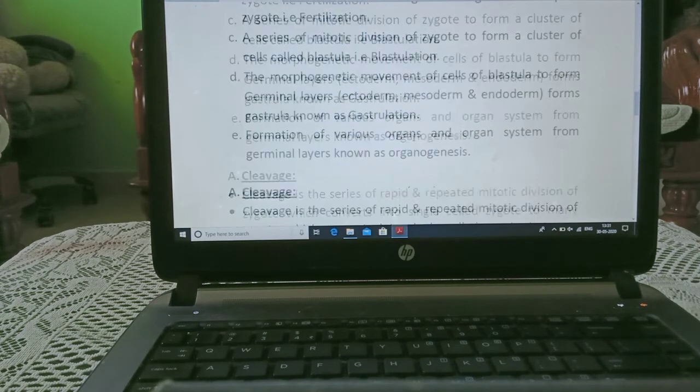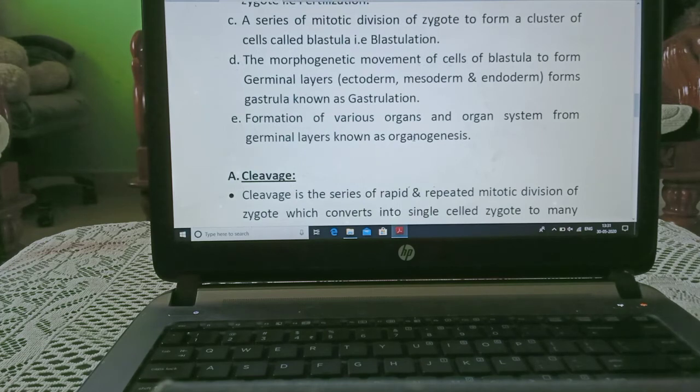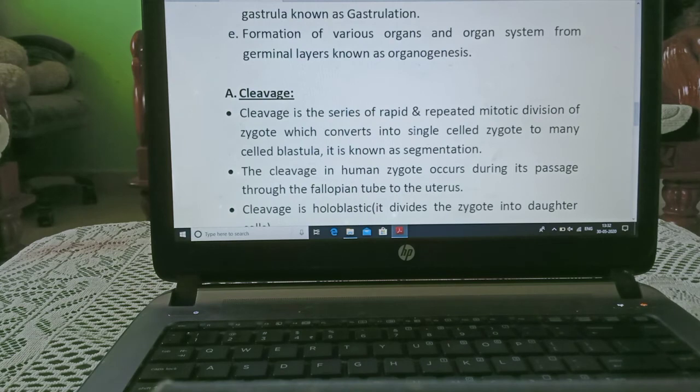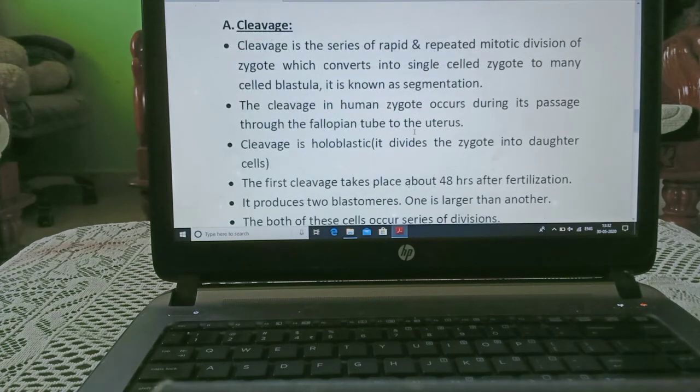A series of mitotic divisions of the zygote to form a cluster of cells known as blastula, and this process is known as blastulation. The morphogenetic movement of cells of the blastula to form germinal layers, that is ectoderm, mesoderm and endoderm, to form the gastrula, is known as gastrulation. Formation of various organs and organ systems from the germinal layers is known as organogenesis.